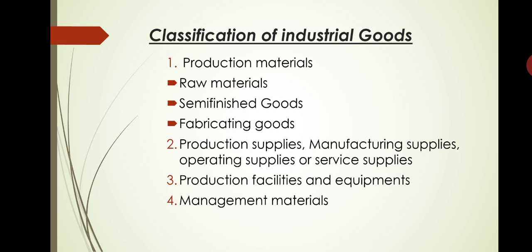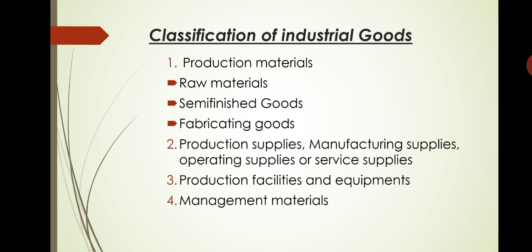And semi-finished goods are goods which are finished goods for one unit and raw materials for another unit. They are supplied by one industrial unit to another industrial unit, such as iron or steel, leather. Generally these semi-finished goods are manufactured on a large scale and are directly supplied to their users. So semi-finished goods means these are the finished goods for one unit and raw material for another unit. That is called semi-finished goods.